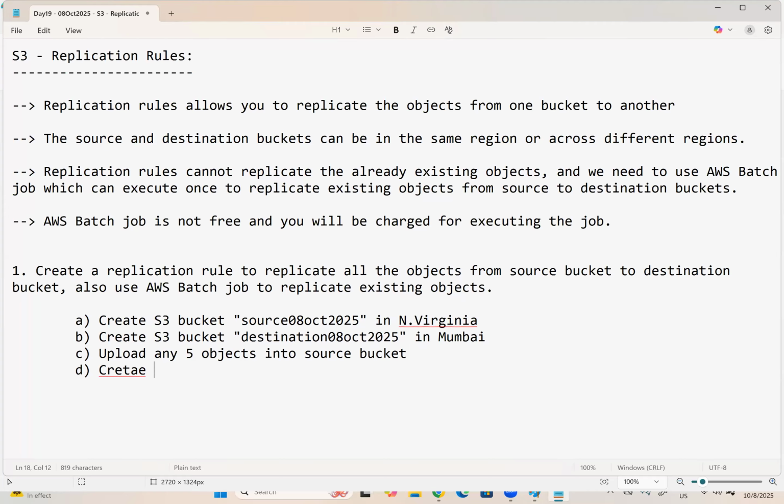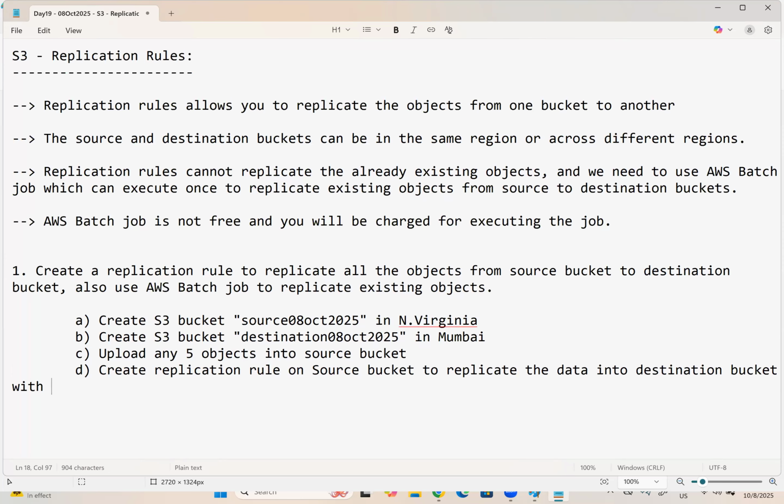Then create a replication rule on source bucket to replicate the data into destination bucket with standard IA storage class.